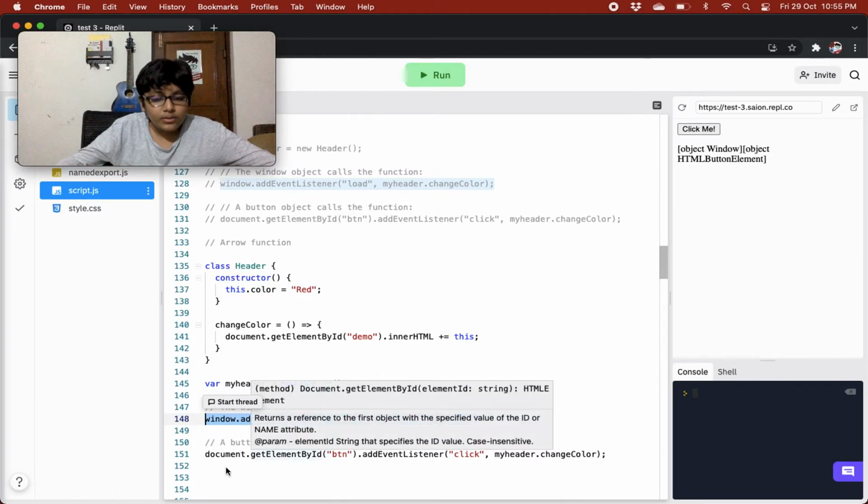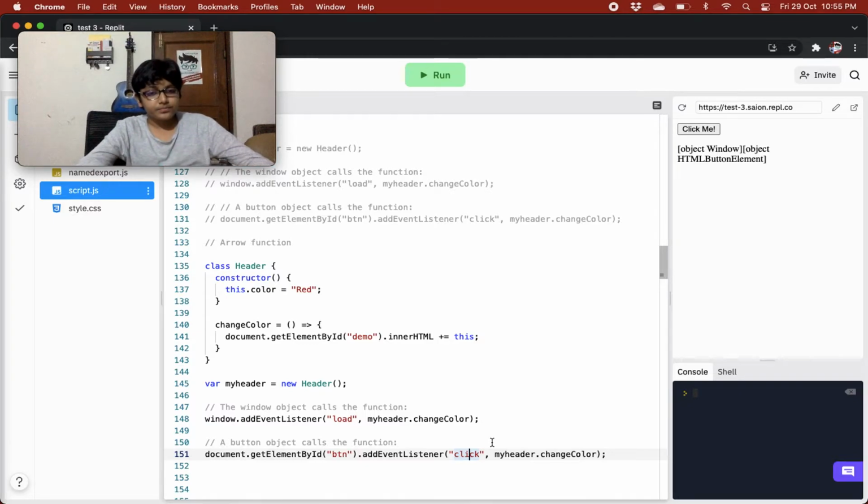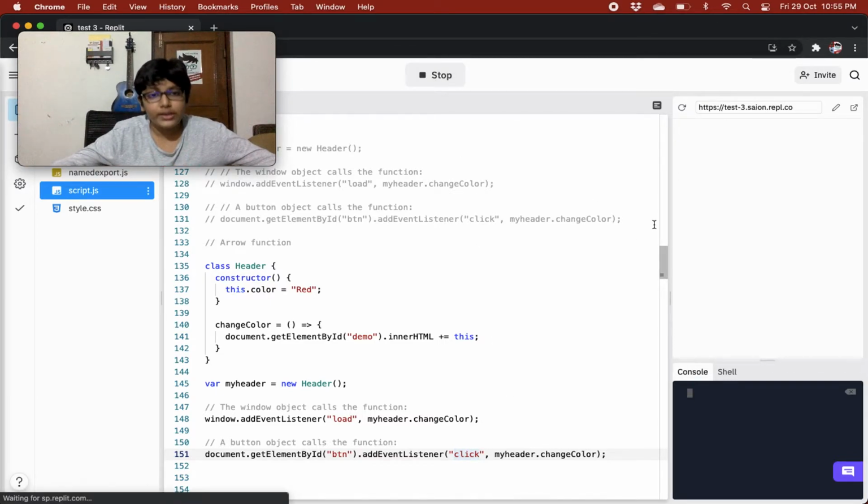And then the button object that calls the function: over here we have a button element, and on that we are adding a click event listener. Whenever it is clicked, we are calling my header dot change color. So the button element invoked the change color method, but my header defined it, so it will refer to the my header object only.